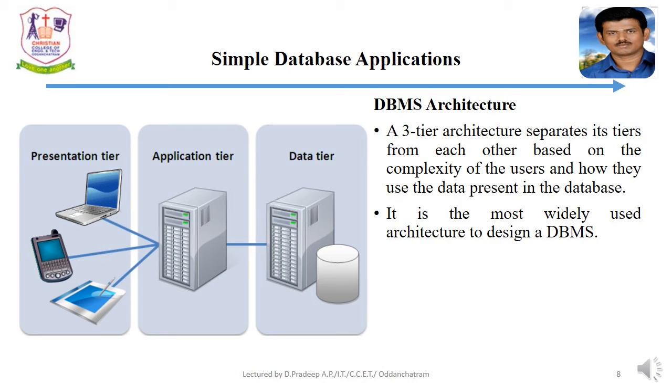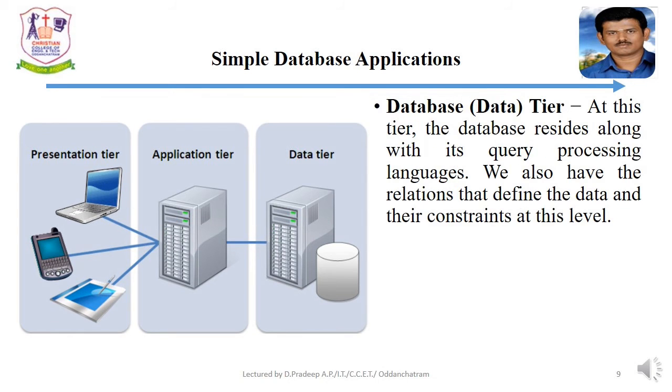A three-tier architecture separates its tiers from each other based on the complexity of the user and how they use the data present in the database. It is the most widely used architecture to design a database. This architecture mentions the three tiers: data tier, application tier and presentation tier. Data tier may be called a database tier. At this tier, the database resides along with the query processing language. We also have the relations that define the data and their constraints at this level.